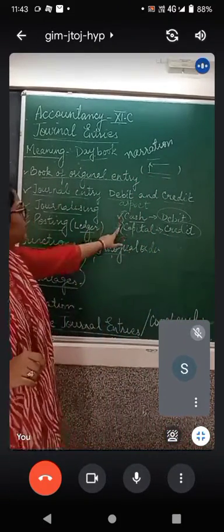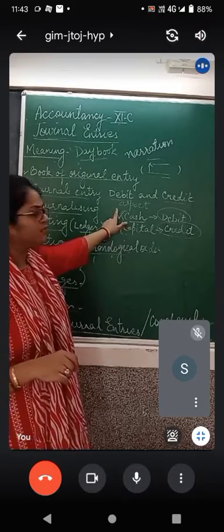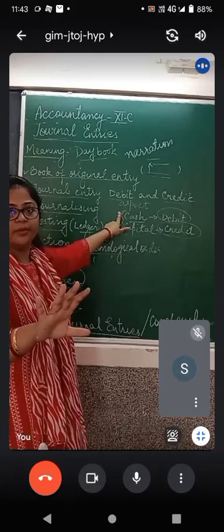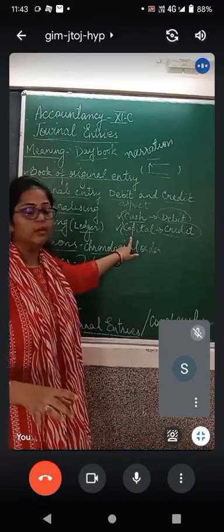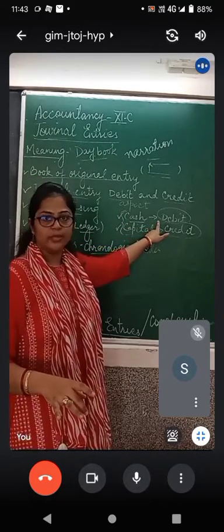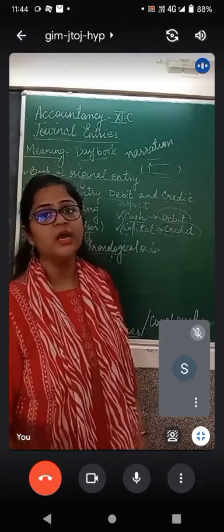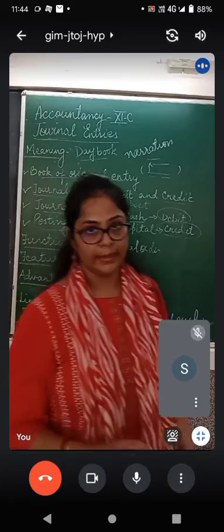Again, we will take up the same example. Started business with cash account debit to capital account. Only cash is debited and only capital is credited. So कोई भी एक अकाउंट डेबिट हो और कोई भी एक अकाउंट क्रेडिट हो, this type of journal entry will be a simple journal entry.